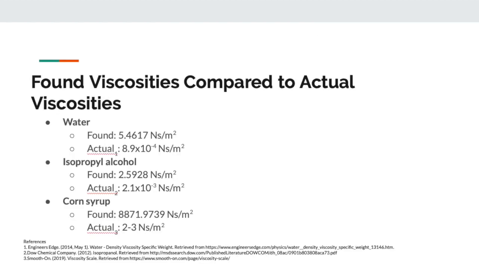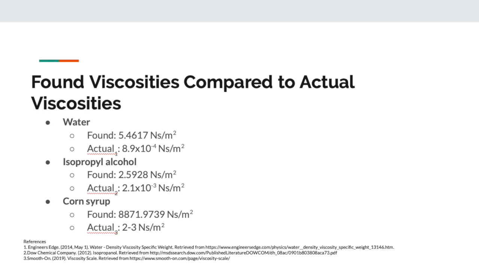On this slide, you can see the viscosities that we have found through our trials compared to the actual viscosities. Water, we found it to be 5.4 Newton seconds per meter, and the actual is 8.9 times 10 to the negative 4 Newton seconds per meter squared.